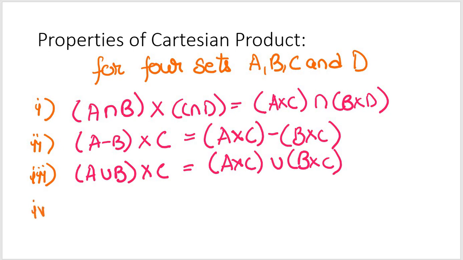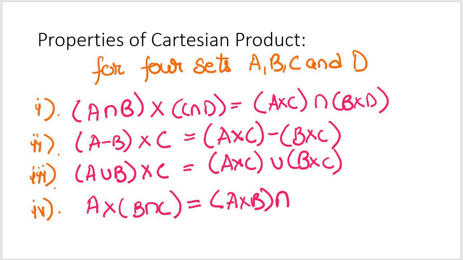So let's add one more property to it, right? By this time you might have got an idea of what next we are going to see. These things are somewhat similar to your commutative, associative laws and other stuff, with some minor changes added. So I have A cross (B intersection C). So the result will be (A cross B) intersection (A cross C). That's how we are going to get this, and we can have a proof for all these things as well, right?